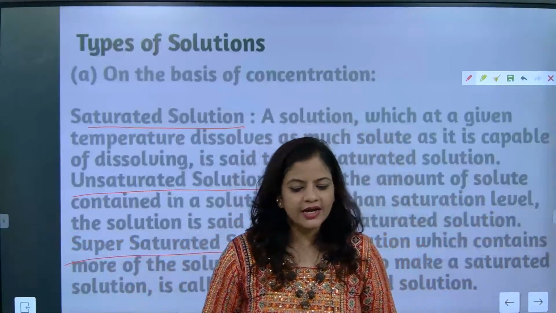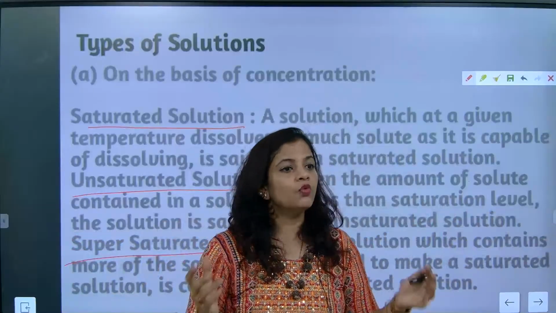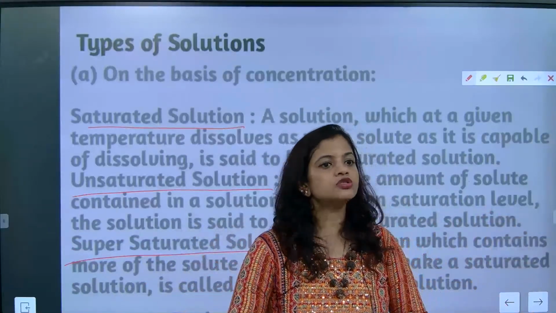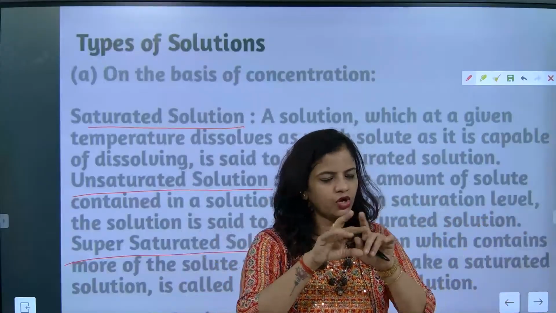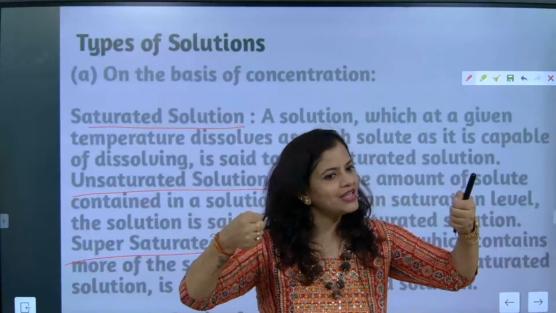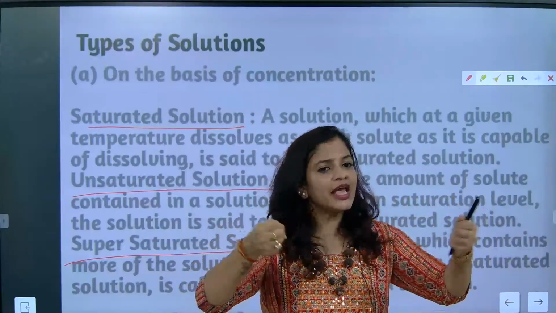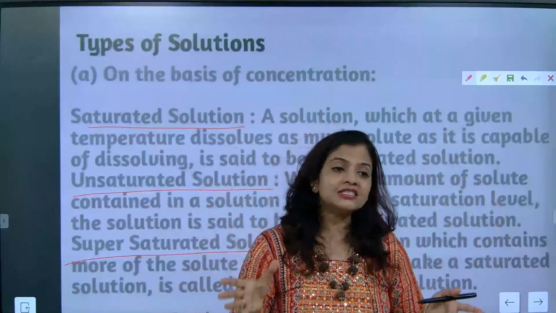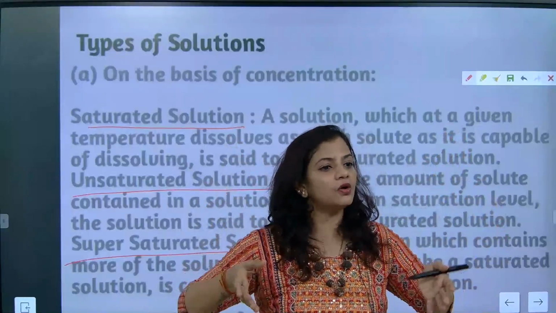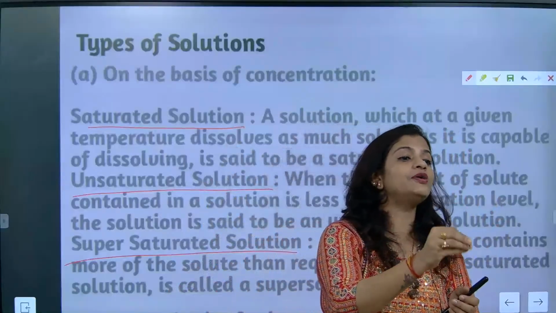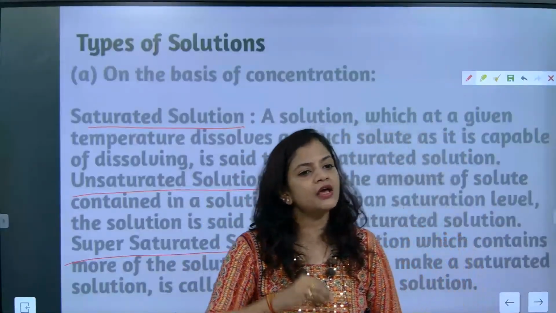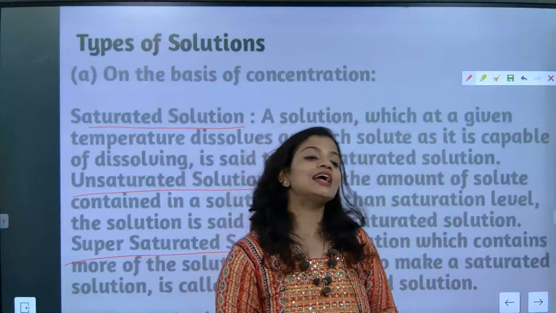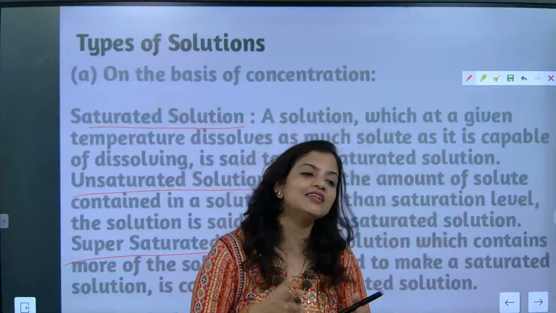But now I want more salt or sugar to be added. So what I did, I started heating it. The moment I started heating it, the gaps increased. Why? Because the water molecules started having gaps between them, and they start dancing up and down. At that stage, they provide more free space. When they provide more free space, at that particular moment, more salt will get dissolved.